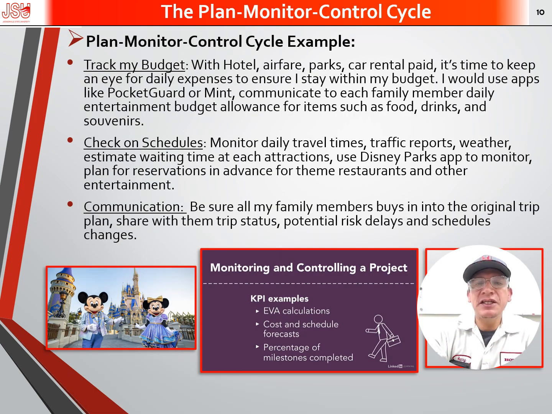Let's continue with my Disney family example. What would the monitor phase look like? The first thing, I will track my budget. With all the core expenses already paid, I will keep an eye on daily expenses to ensure I stay within budget. I will use apps like Pocket Guard, and I will communicate with my family members to be sure that we stay within our budget allowance for each day.